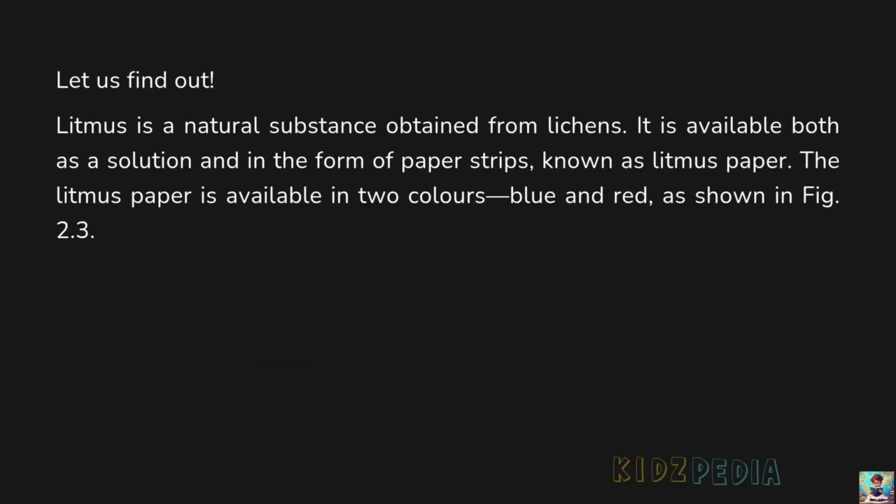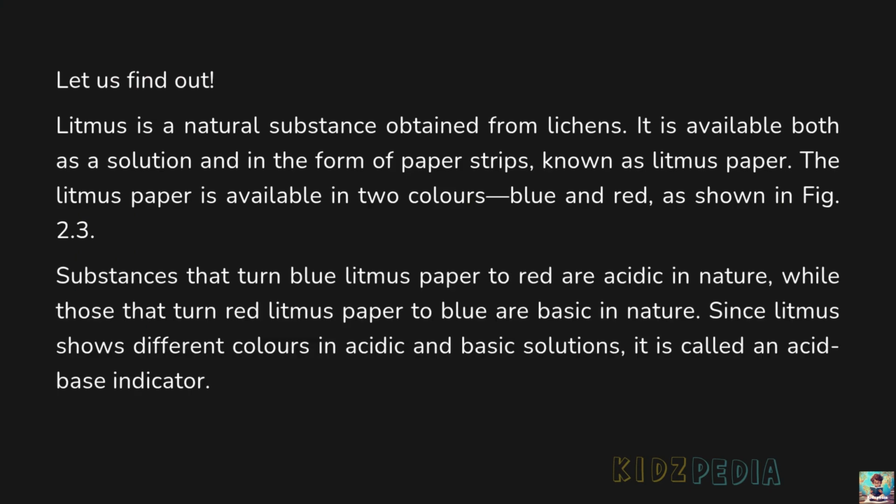Let us find out. Litmus is a natural substance obtained from lichens. It is available both as a solution and in the form of paper strips known as litmus paper. The litmus paper is available in two colors, blue and red, as shown in figure 2.3. Substances that turn blue litmus paper to red are acidic in nature, while those that turn red litmus paper to blue are basic in nature. Since litmus shows different colors in acidic and basic solutions, it is called an acid-base indicator.